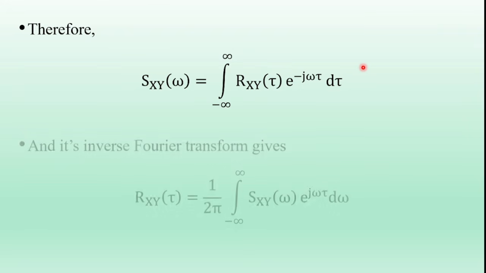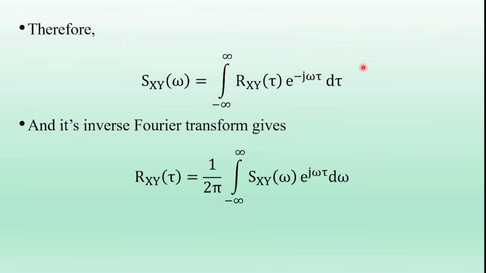And its inverse Fourier transform is Rxy of tau equal to F inverse of Sxy of omega, equal to 1 by 2 pi times the integral from minus infinity to infinity of Sxy of omega e power j omega tau d omega. Okay, this is the relationship between the cross correlation function and the cross power spectral density of the random processes x of t and y of t.